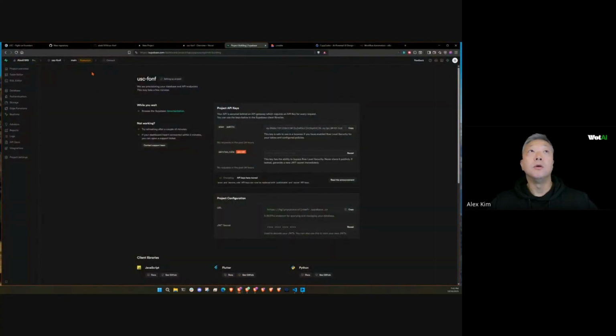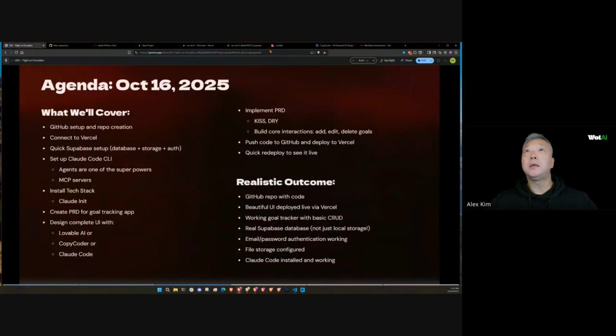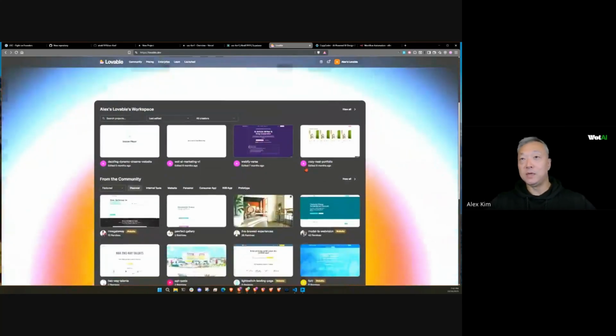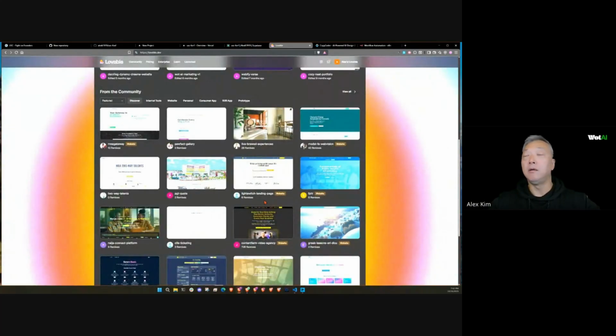All right, so the other thing we'll touch upon today is, I want to show you guys a few options in starting the design aspect of your project, right? So we talked about Lovable. If you guys are familiar with that, you put in a prompt or you can attach a file, you can attach an image, things of that nature, and then ask it to create a design for you. This currently uses a platform called Vite, which is a React framework similar to Next.js. And my personal preference is Next.js. So I typically don't use Lovable, but the designs that it creates are quite amazing, as you guys can see here in some of these examples.